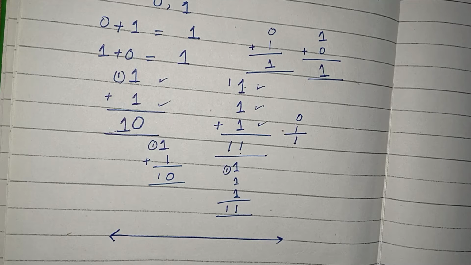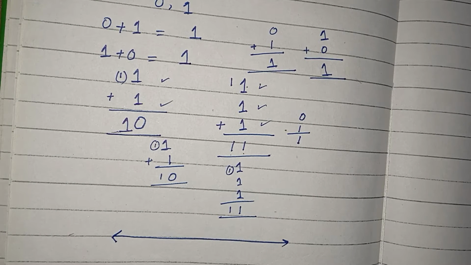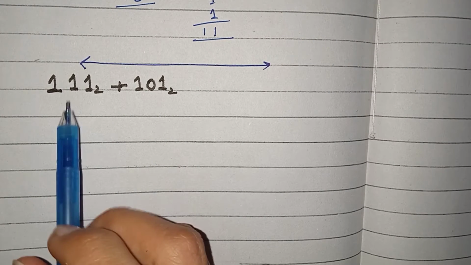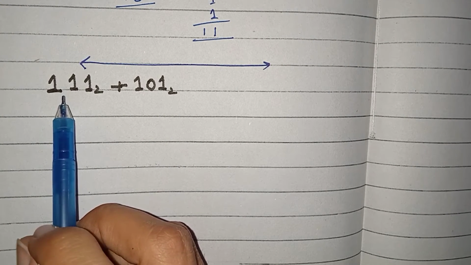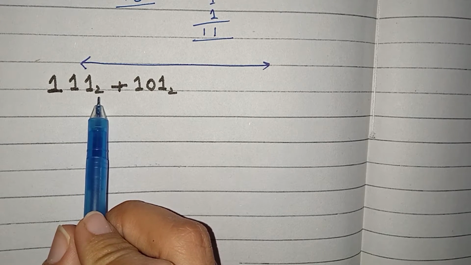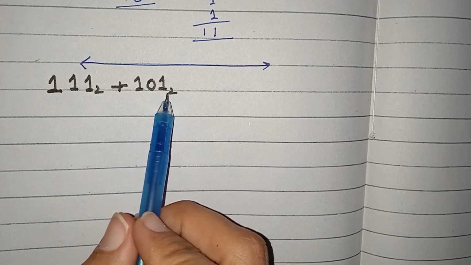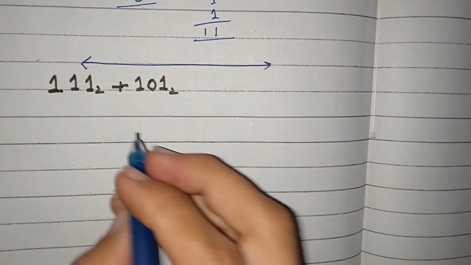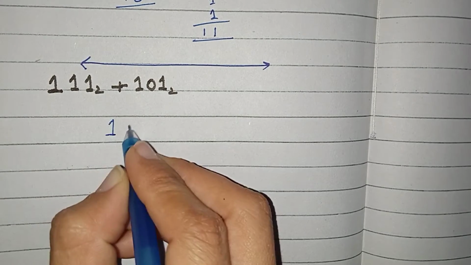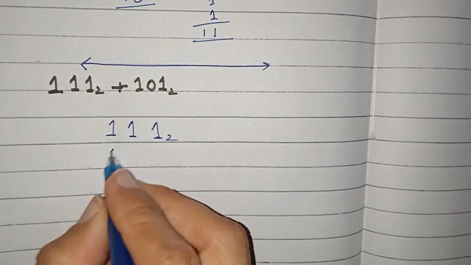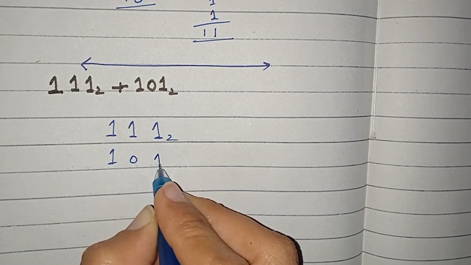Let us practice using some examples. In the first example, the first number is 111 with base 2, meaning in the binary number system, and 101 with base 2, also in the binary number system. Let me add them: 111 and 101 in base 2.